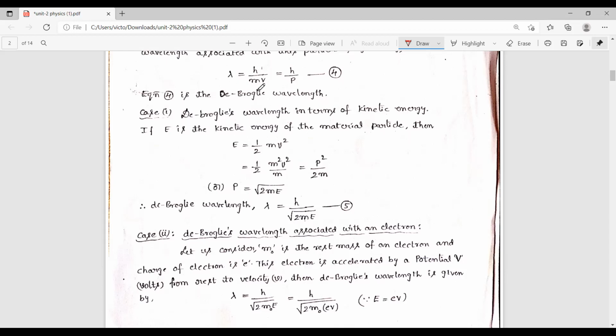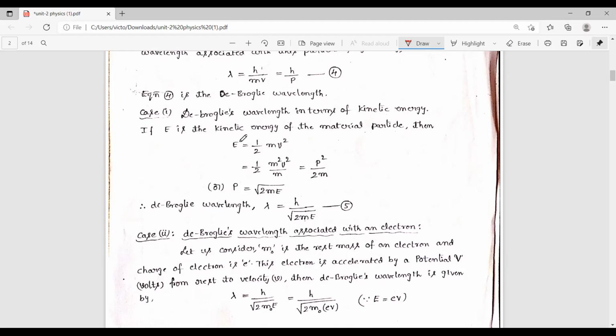If the given quantities are different, then we select a different formula for the de Broglie wavelength. So this is another case, that means another form of expression for the de Broglie wavelength. So let us discuss that: de Broglie's wavelength in terms of kinetic energy.